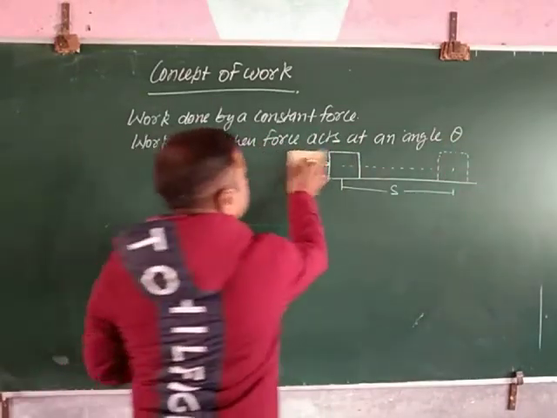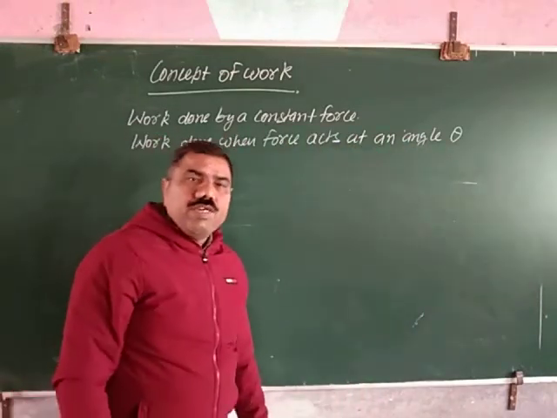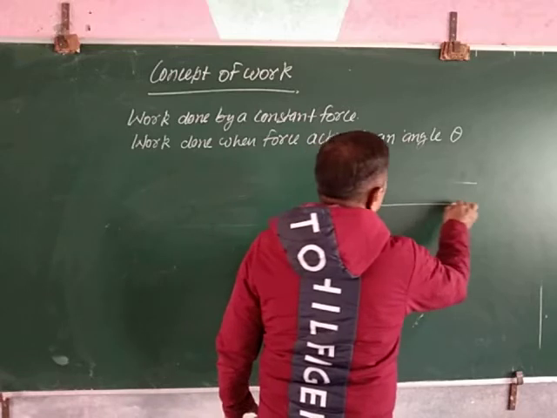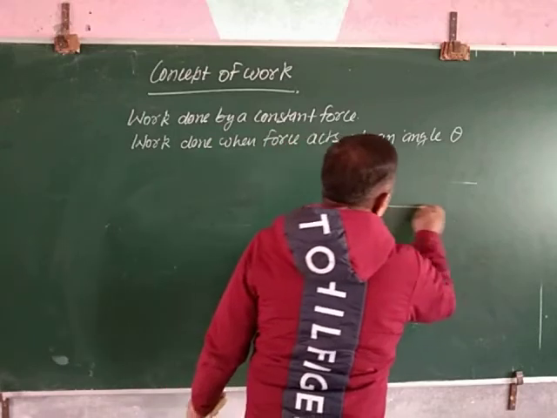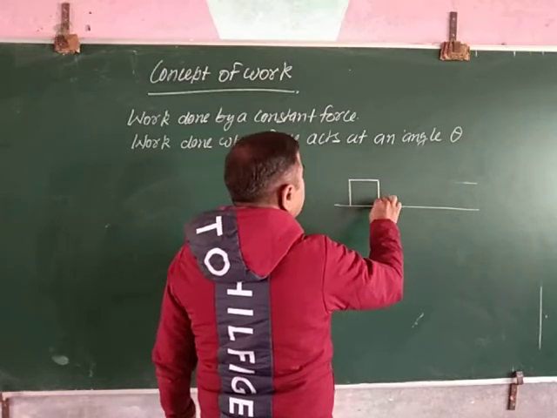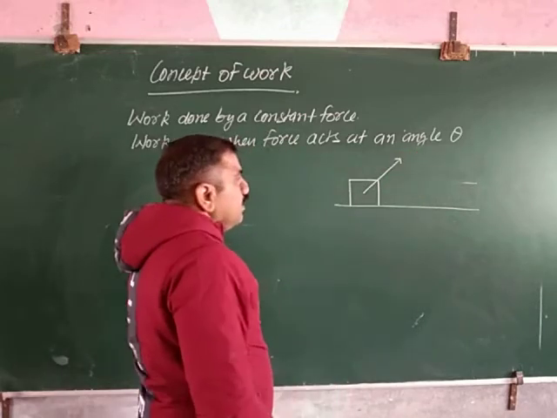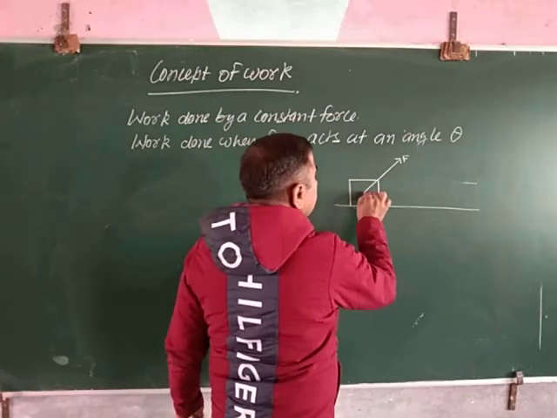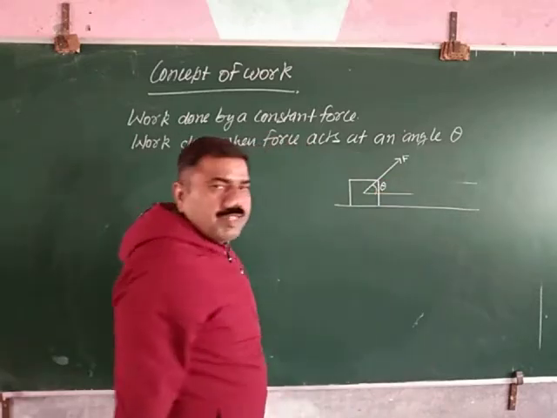In this case, the angle between force and displacement is theta. Suppose this is an object, and now the force F is directed in a slanting direction, making an angle theta with the horizontal direction.